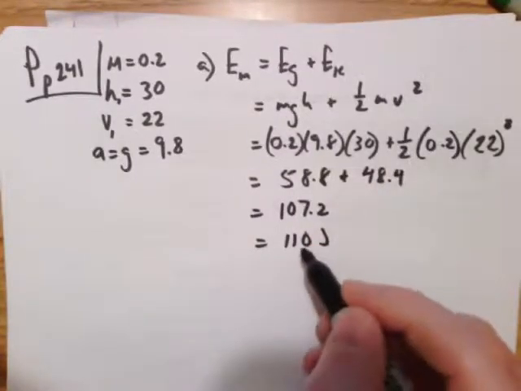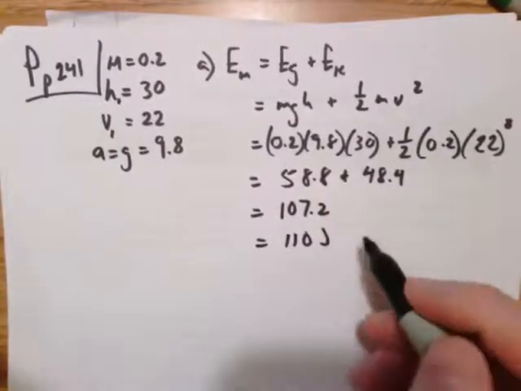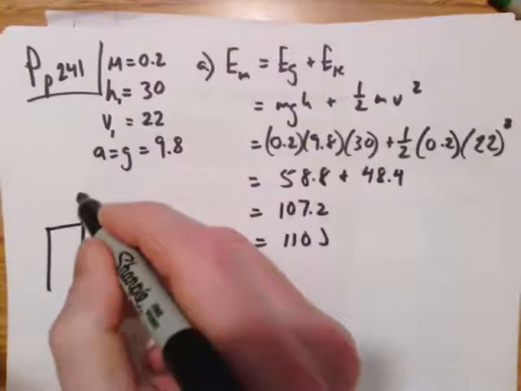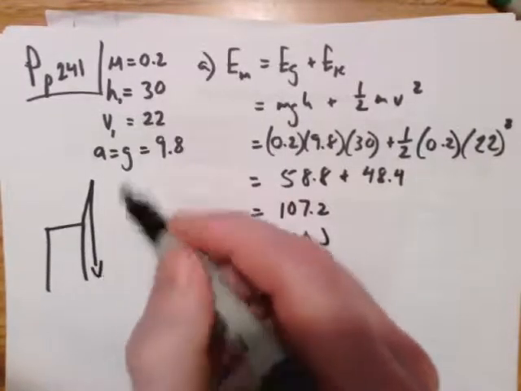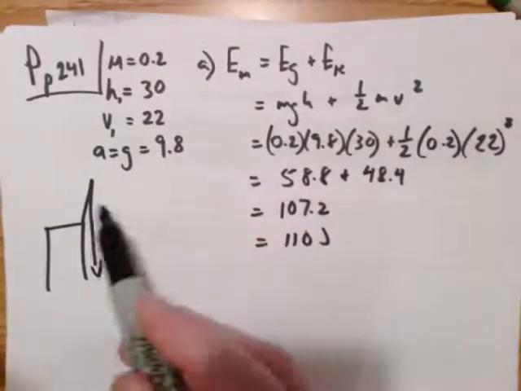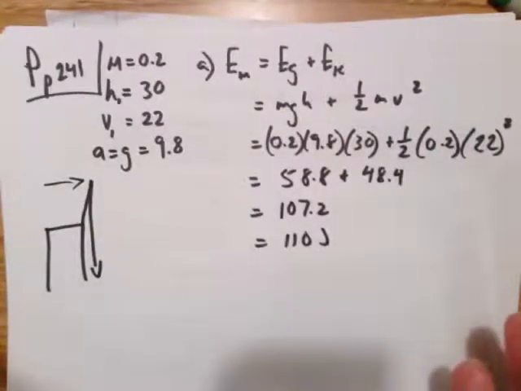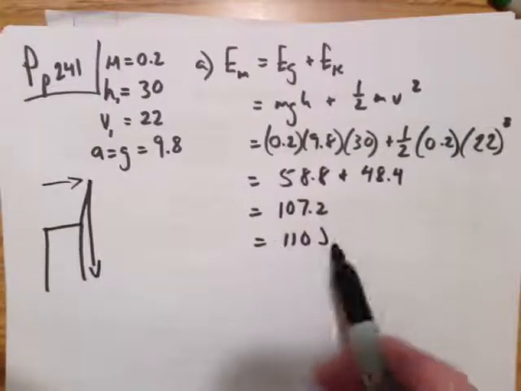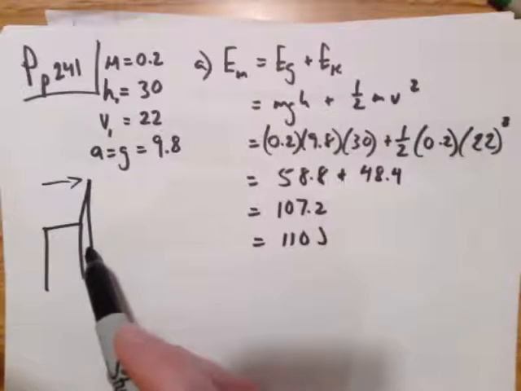Now the thing is, this was a ball. So a ball's thrown straight up, and then it hits the ground. I don't know how it goes straight up and then misses the building on the way down, but who cares? So it goes up and then comes down. At the top of its height, question's probably going to ask for that, it's still going to have 110 joules. Right before it left and on its way down, the same height, 110 joules.